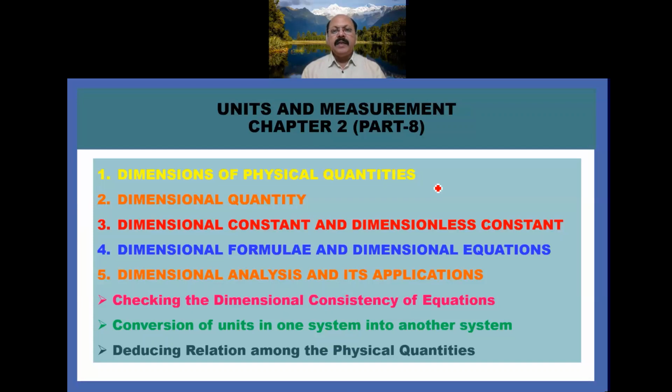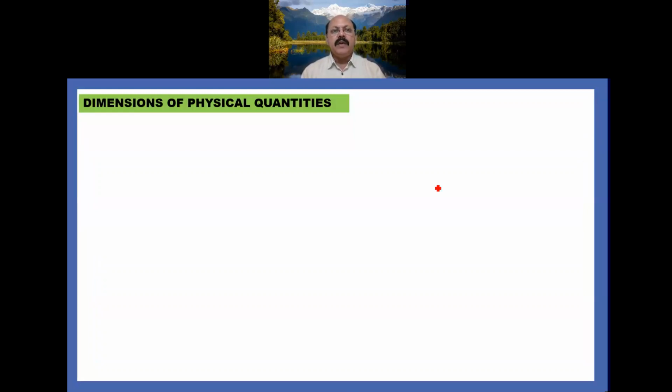Checking the dimensional consistency of equations. Second one is conversion of units in one system into another system. Deducing relation among the physical quantities, that is the third application. So one by one I will explain. First one is dimensions of the physical quantity.